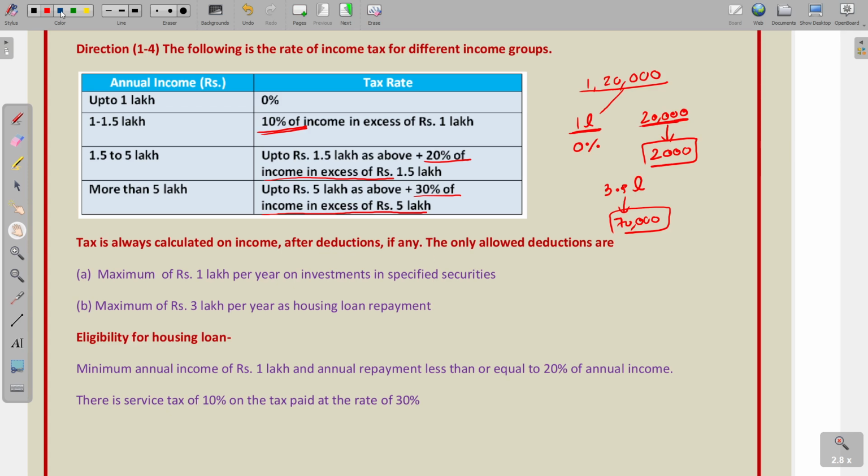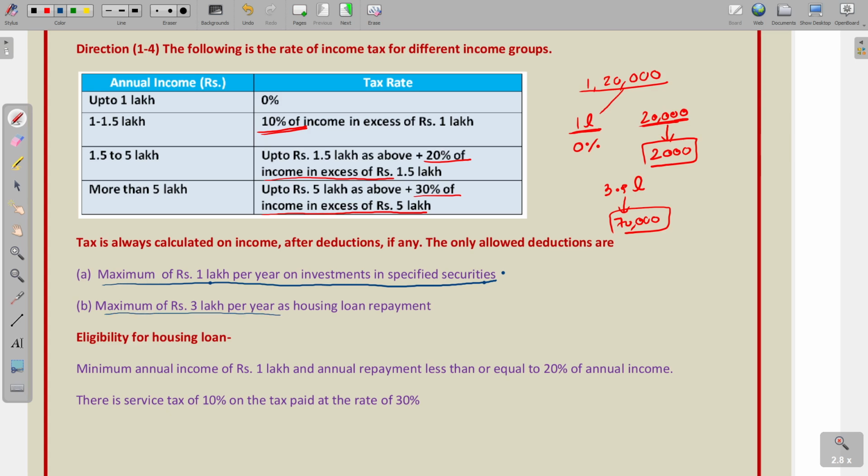The deductions allowed are maximum of 1 lakh per year on investment in specified securities. If you are investing in security market up to 1 lakh, you need not pay any tax. If you are investing in any specified securities up to 1 lakh, there is no tax.